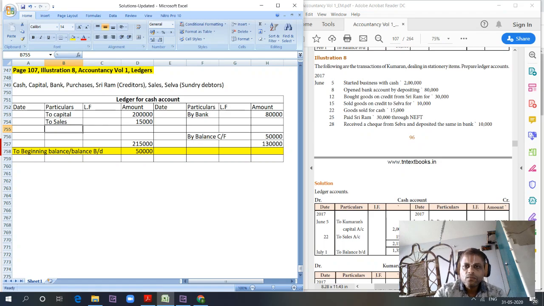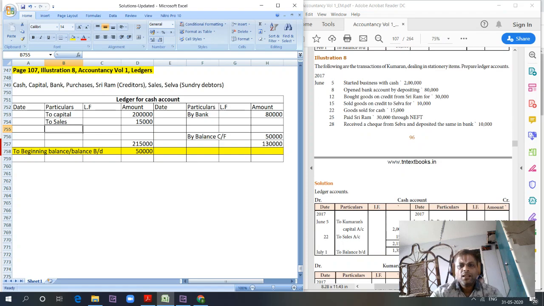Paid Shriram 30,000 through NEFT. Because it is paid through NEFT, it will be bank involved. So no cash involved. Received a cheque from Silva and deposited the same in bank, 10,000 rupees. Again, this is also Silva payment received, from sundry debtors to bank. Sorry, bank account to sundry debtors account. So there is no cash involved. We can make two entries by bringing the cash into the books and then depositing it into bank, or we can make it a single entry. Let's avoid this now.